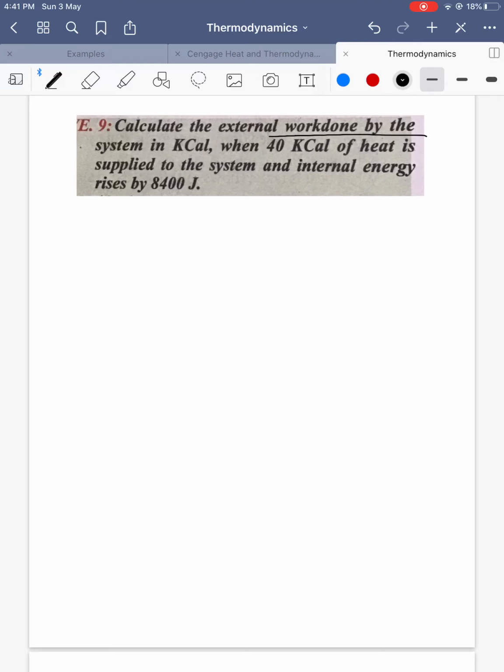Calculate the external work done by the system in kilocalories. 400 kilocalorie, 40 kilocalorie heat is supplied to the system. See, why I took this question is, here energy is in joules, so change in internal energy in joules should be converted into calories. 1 calorie is equal to 4.2 joules. Based on this you can substitute the equations and you can get the answers.